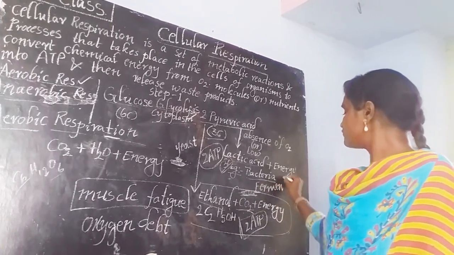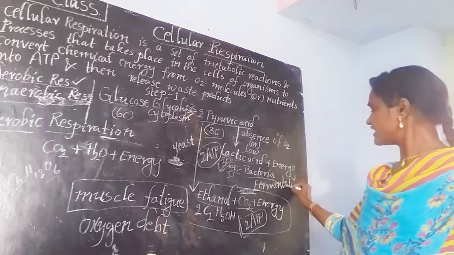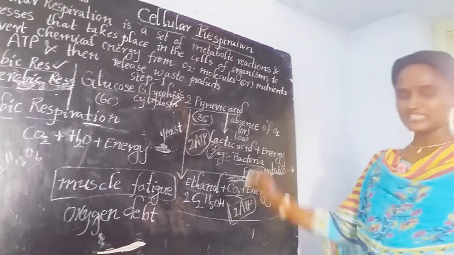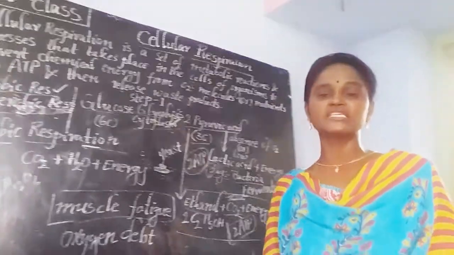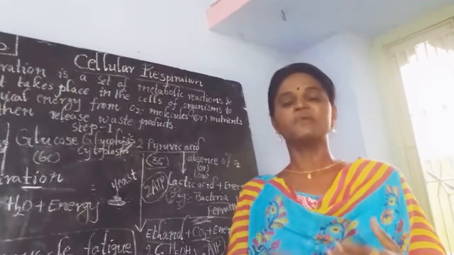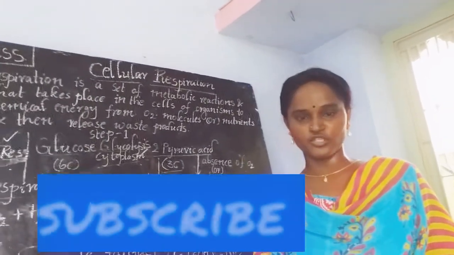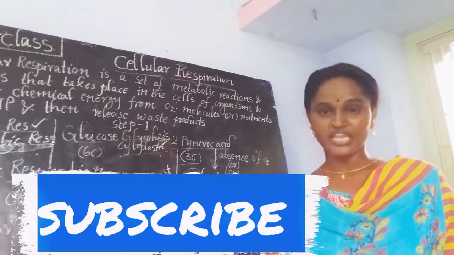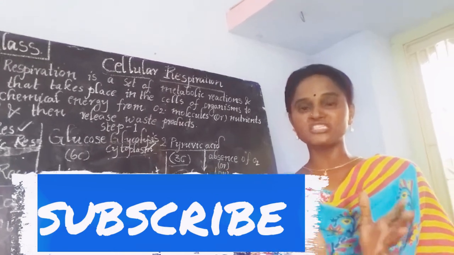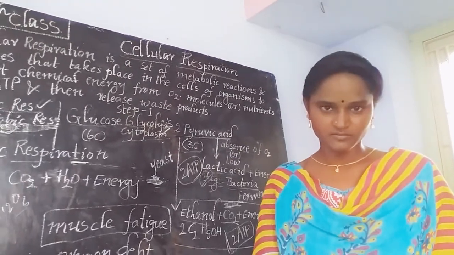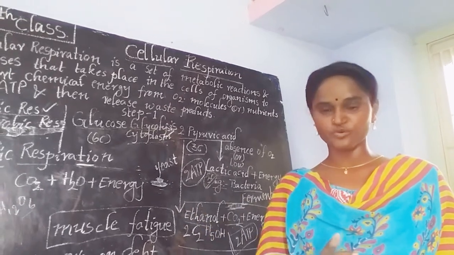You heard the word fermentation. What is meant by fermentation? From your lower classes onwards, you people are hearing what fermentation is. For the preparation of idli dosa batters, your mother uses the same process in order to get a smooth structure to our tiffin. We are just following the fermentation process.